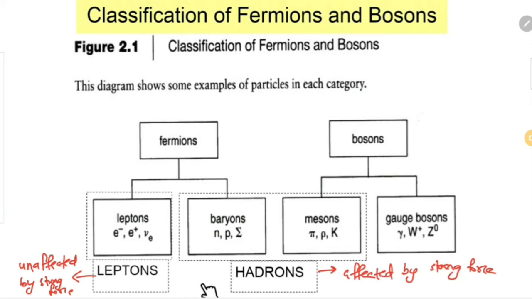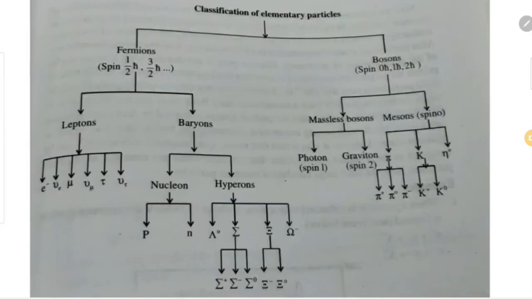If a particle is affected by strong interaction, then that particle is known as a hadron. And if a particle is unaffected by strong force, then such particles are called leptons. Again, we can divide these leptons and hadrons into different types. So this is the general classification of elementary particles.